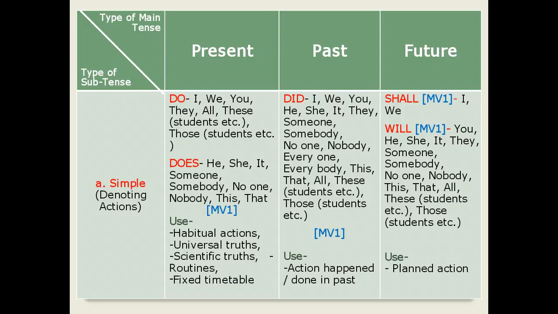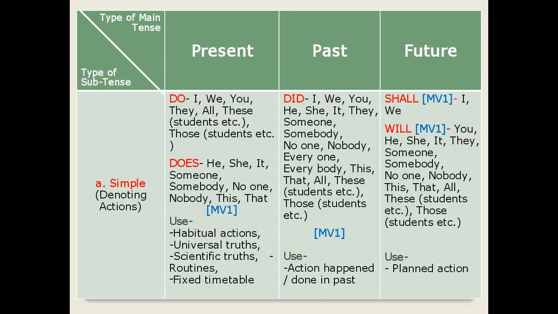Then let us move ahead for the second simple tense, that is simple past tense. In simple past tense denoting actions, we use did as the supporting verb. This did is used for I, we, you, he, she, it, they, someone, somebody, no one, nobody, everyone, everybody, this, that, all, these, for example, students, those, for example, students, etc. After above supporting verb, that is did, an action denoting main verb occurs in its root or base form.